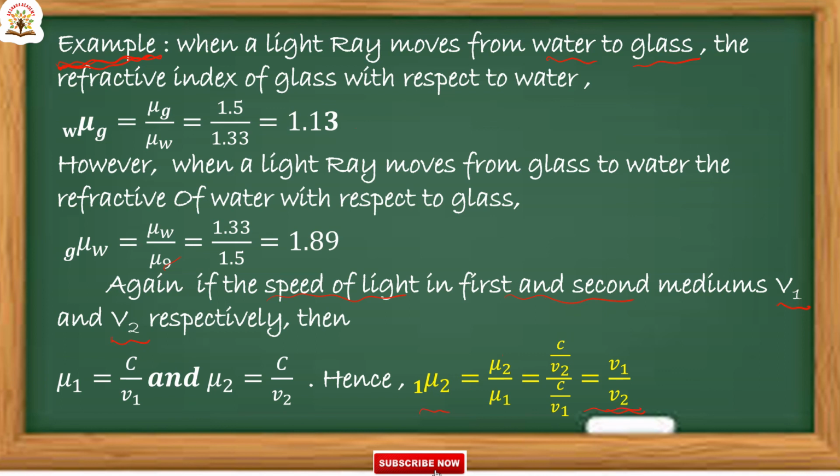Relative refractive index is defined as the ratio of speed of light in the first medium to the speed of light in the second medium. So mu12 is equal to V1 by V2. That is, relative refractive index of a medium is defined as the ratio of speed of light in the first medium and speed of light in the second medium.